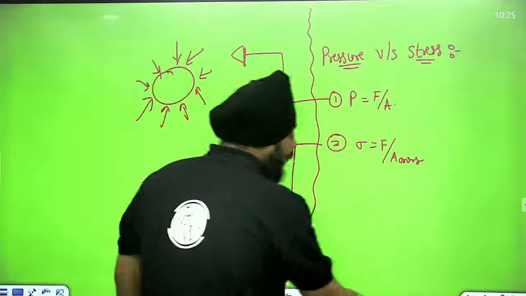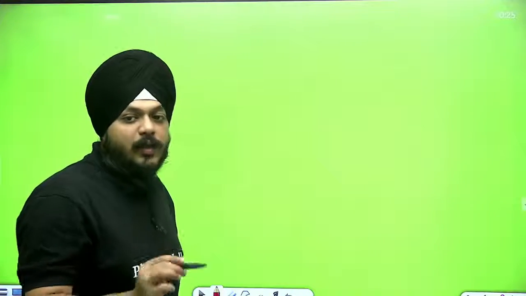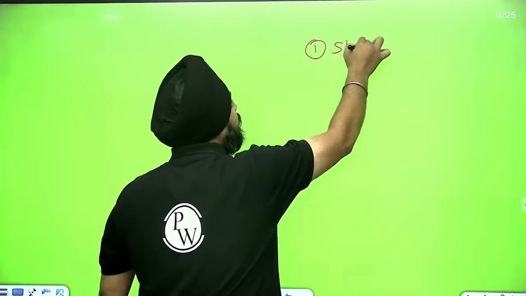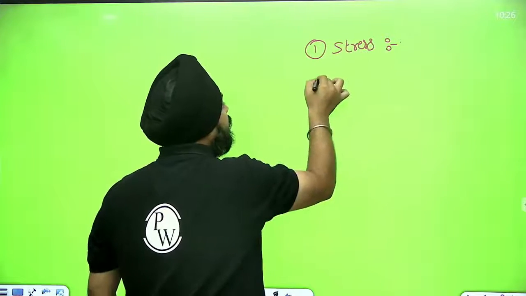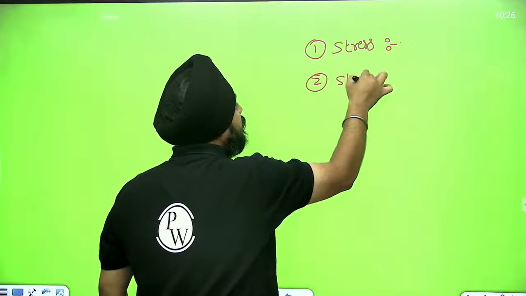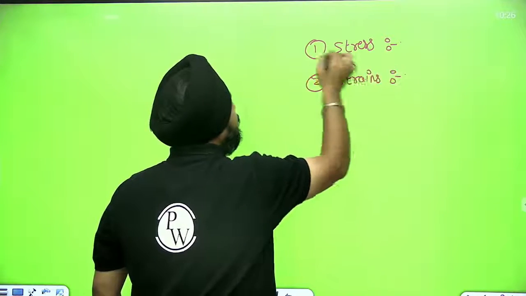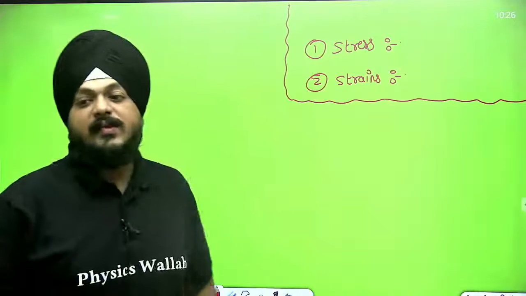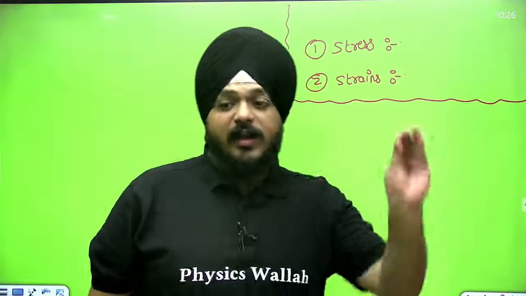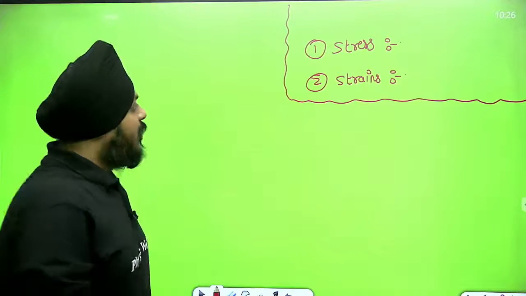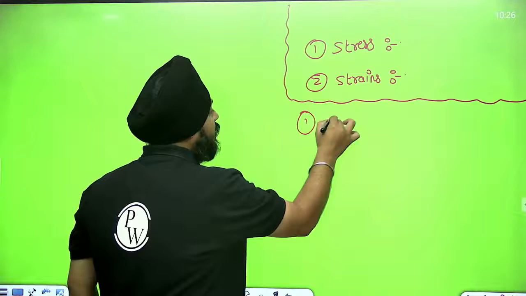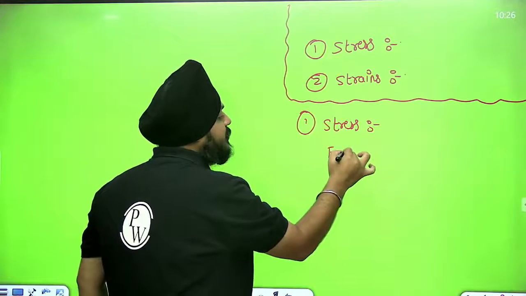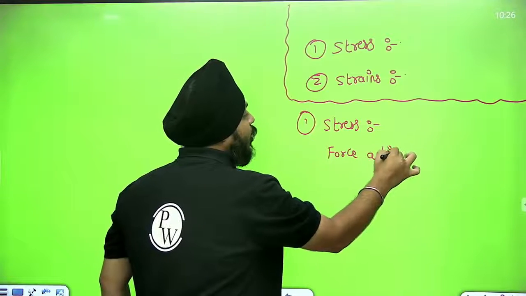Now, in the elastic behavior of solids, we are only going to deal with stress and strain. Stress and its types, strain and its types. First, if I'm talking about stress, simply it is defined as the force acting per unit cross-sectional area.